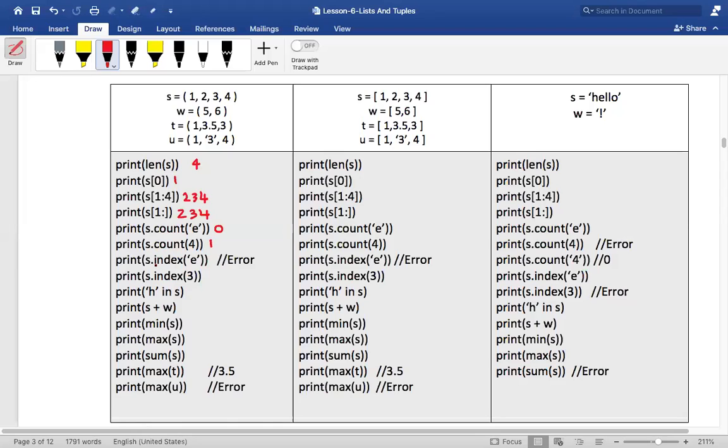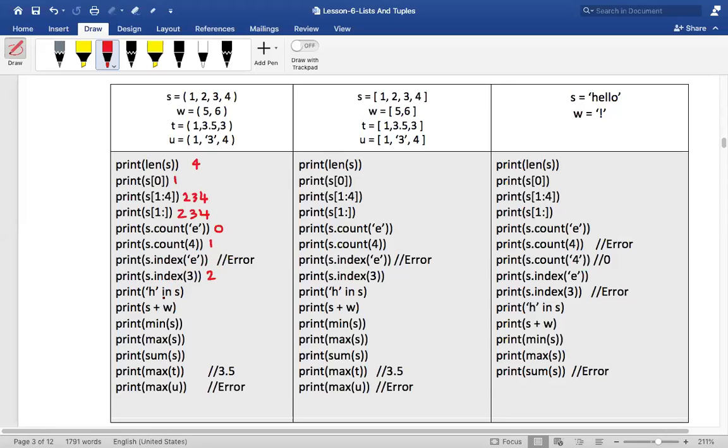Now, I'm saying S dot index of E. Is there an index over here, my dear friends? No, right? But I'm trying to find the index of the element E. Therefore, this will result in an error. Now, what is the index of 3? It is 2 because it is 0, 1, 2. Very good. The index is 2, right?